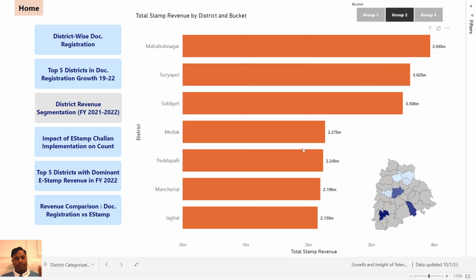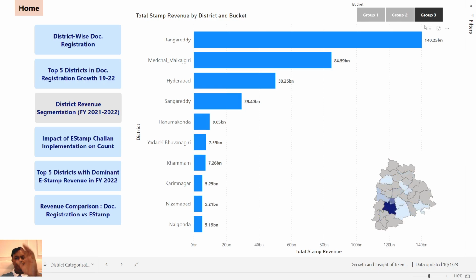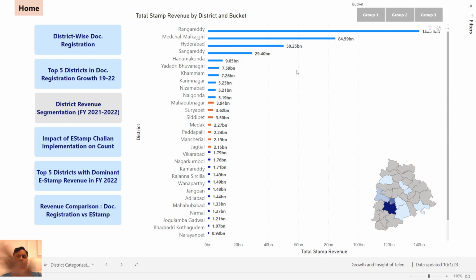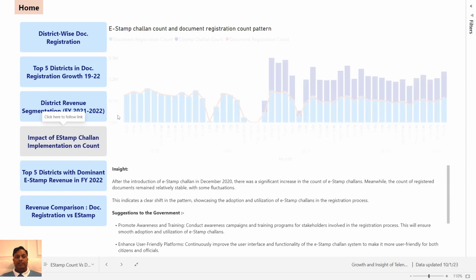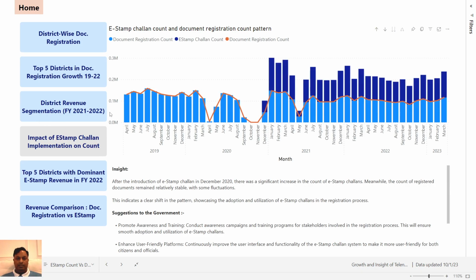In group 2, we have a range of 2.15 billion to 4 billion. And in group 3, the top revenue contributors from 5.19 billion to 140 billion. Okay, so this is how the overall picture looks like. Moving on, the next is impact of e-stamp challan implementation on the count of document registration and e-stamp challan.